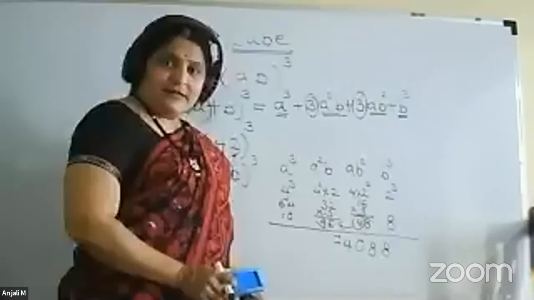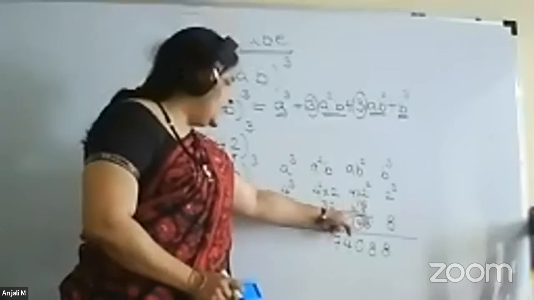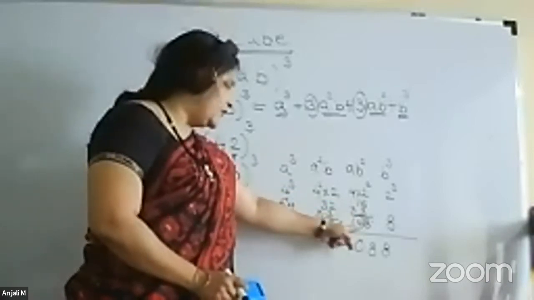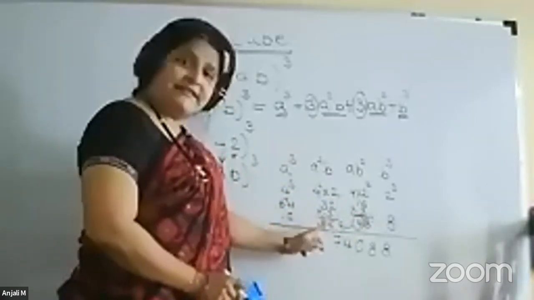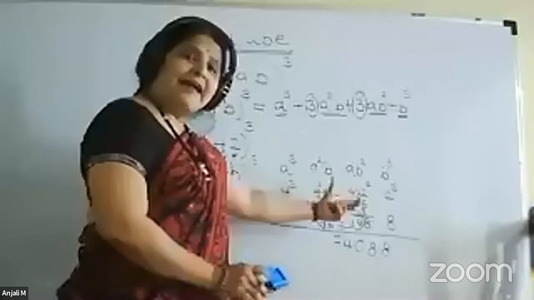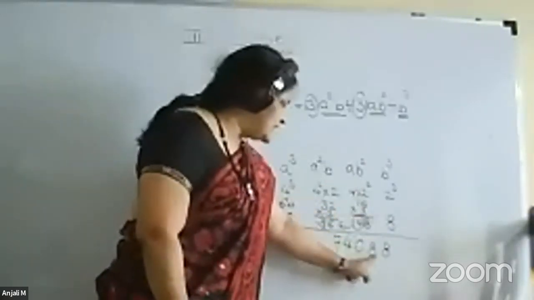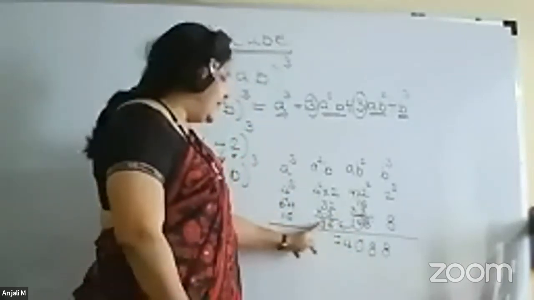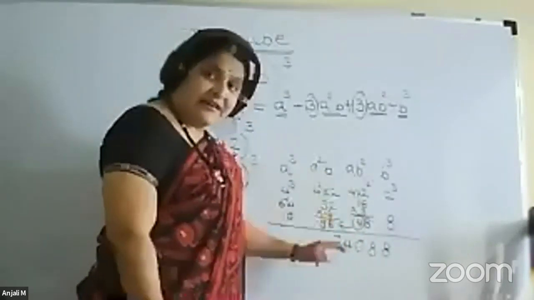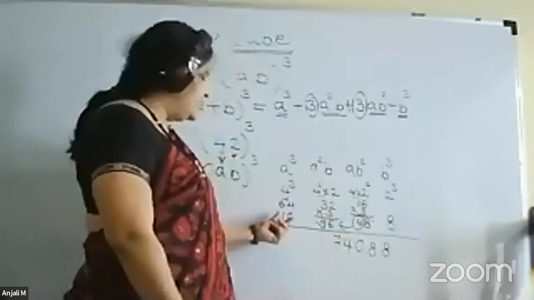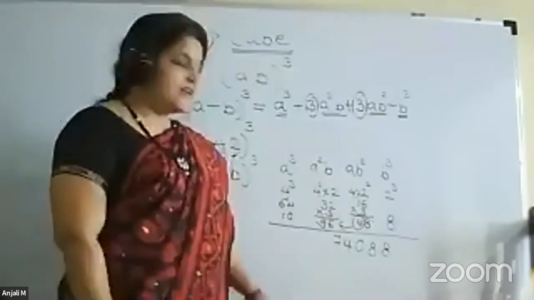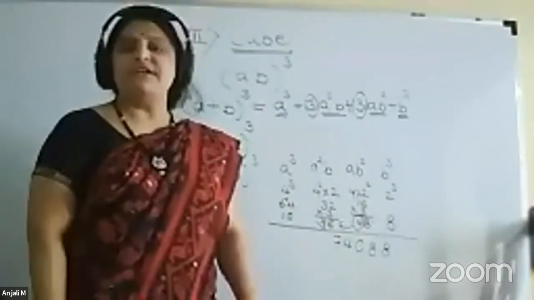Then for the middle two numbers, multiply both by 3. So 3 and 3. 16 3s are 48, 32 3s are 96. So 8 as it is, no carry. So 48, 8 we will write. 4 will be carry. 96 plus 4 will be 100. So 0 will be there. 10 will be carry. So 64 plus 10, so you will get 74.